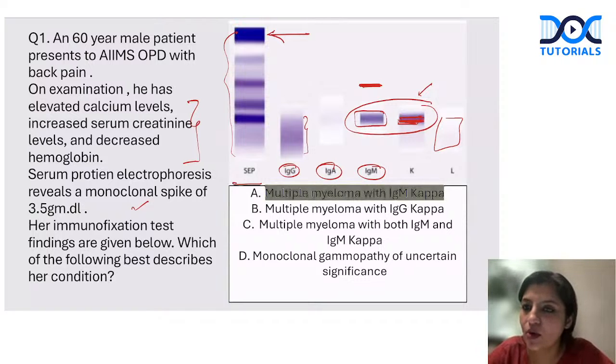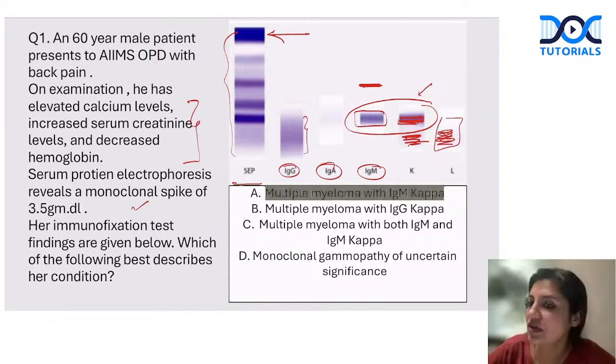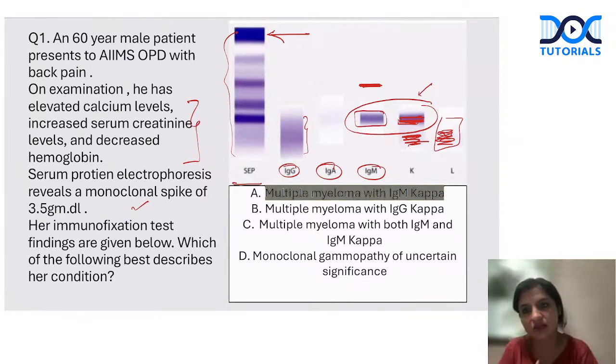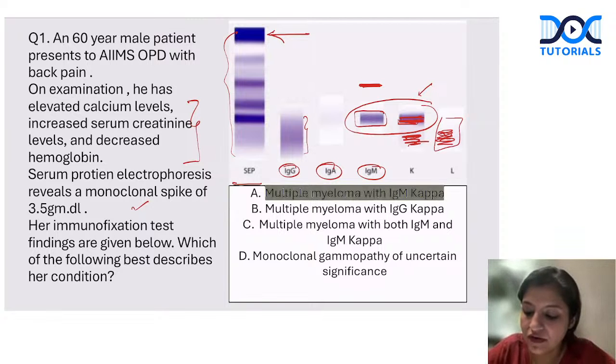If somebody asks you what the polyclonal proteins are here, they can change the question and ask you. So IgG and lambda are polyclonal here. They are normally present here. There will be some amount of kappa also. It will not be only lambda, there will be kappa also. If it is polyclonal, kappa and lambda both will be present. So if somebody asks you what is polyclonal here, it is IgG plus kappa and lambda. Lambda is a little more than kappa because the ratio of kappa to lambda varies from 0.65 to 1.65. So it varies. That is why one can be more, but for a monoclonal spike, it has to be a definitive band, which you can see here. So definitely this is a case of IgM kappa. That is what you have to know in the immunofixation.